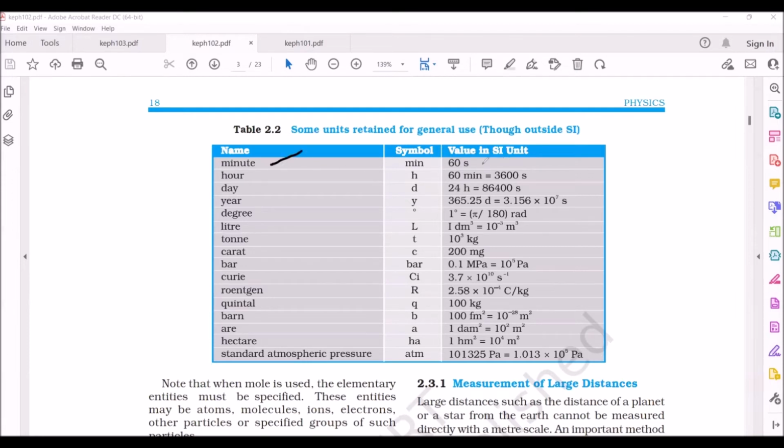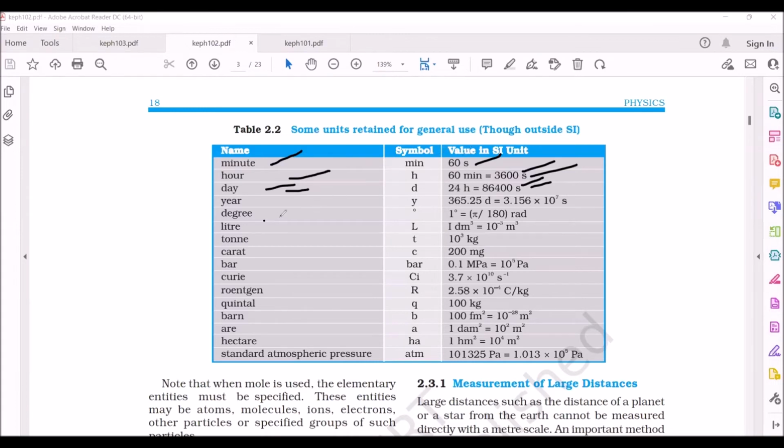Minute means 60 seconds. Hour means 3600 seconds. Day means 86,400 seconds. Because in the SI system, there is no day, only second. In the SI system, there is no hour, there is no year. Only the unit for time is second. We are expressing minute, hour, day, year in the form of the second.